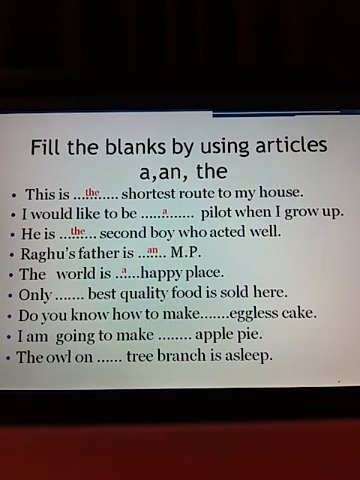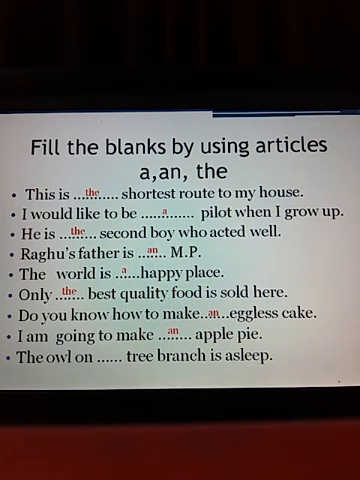Okay. Next, only best. Best is a superlative degree. Good, better, best. When we are writing only, the best quality food is sold here. Do you know how to make an eggless cake? Here the E is a vowel, it gives the sound of E. That's why we are writing an eggless cake. I am going to make an apple pie.